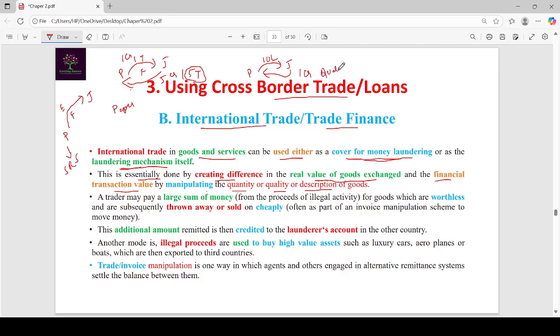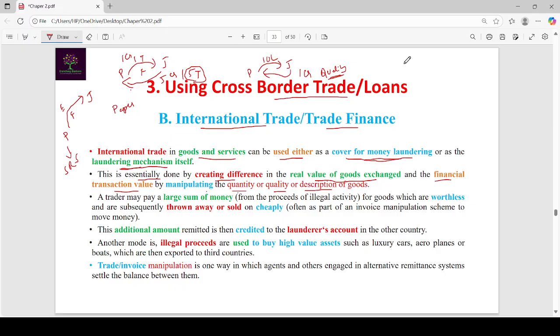He exported cheap quality, but in the invoice he has shown that it is good quality furniture. For that he received 1 crore. Here in this case, he manipulated the quality of the goods.